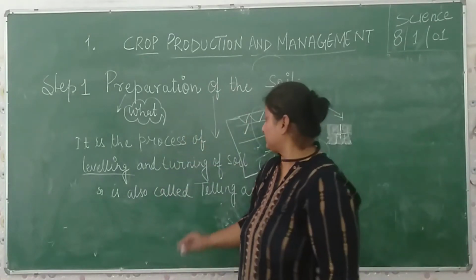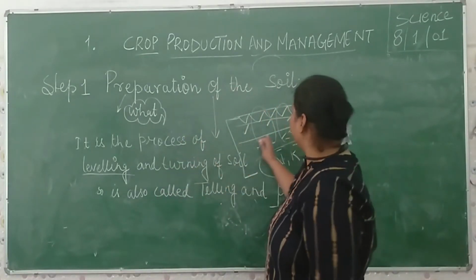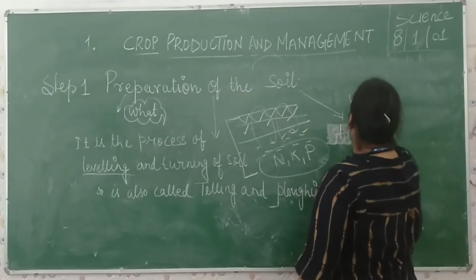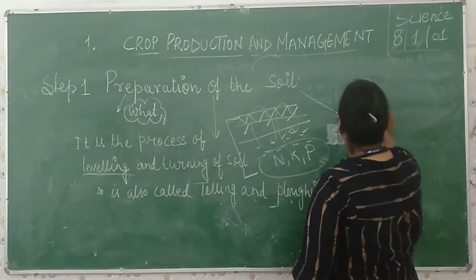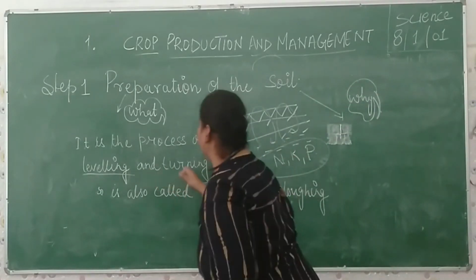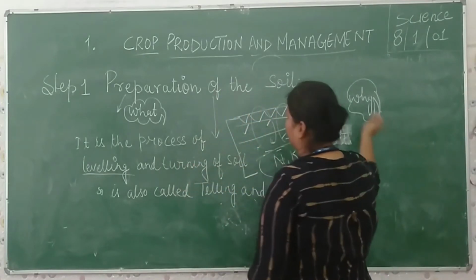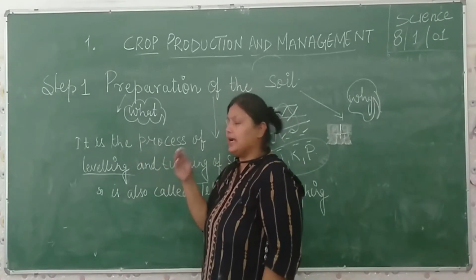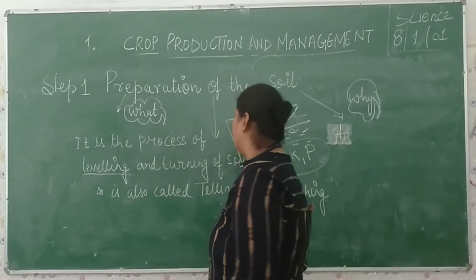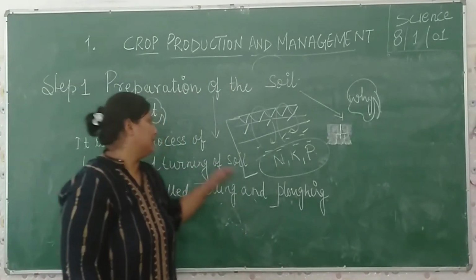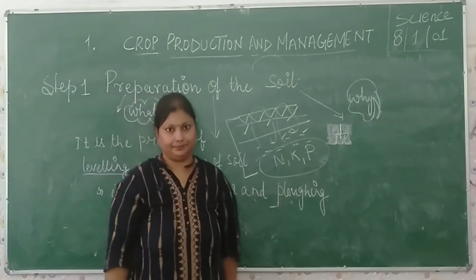This is the answer of why we are doing this process. Why are we doing the leveling and turning? The answer comes under this question. So what is the preparation of soil? It is a process of leveling and turning of the soil, and hence it is also called tilling and plowing.